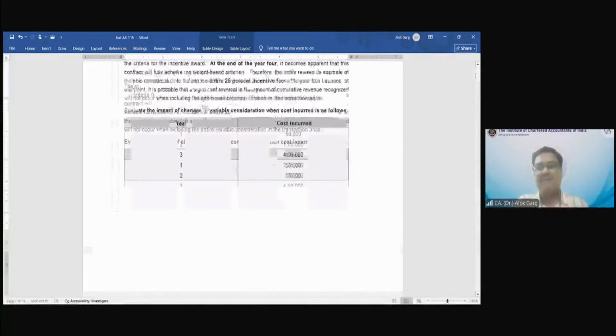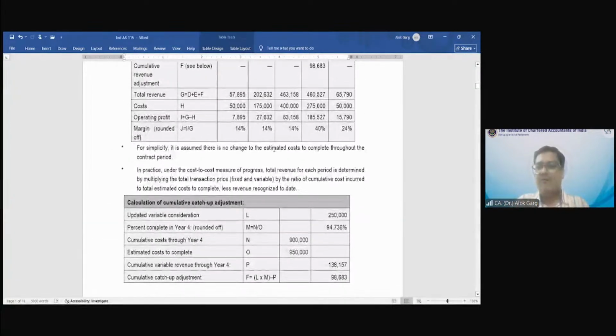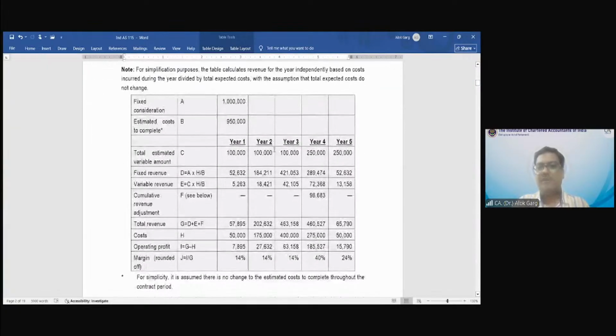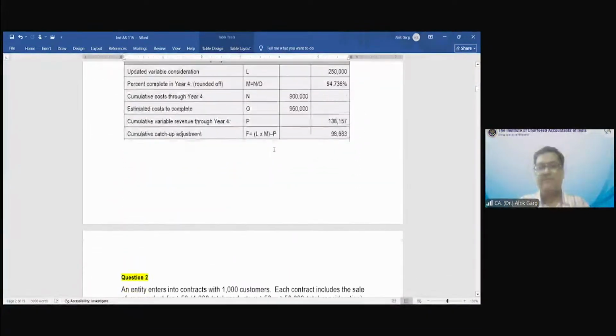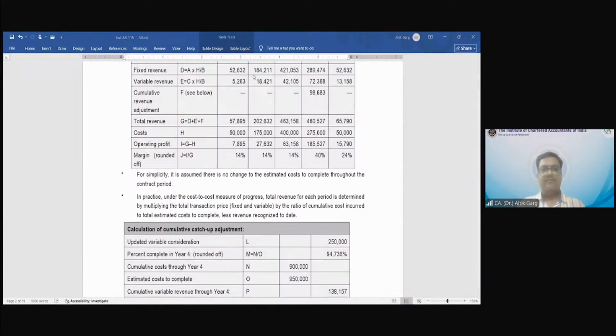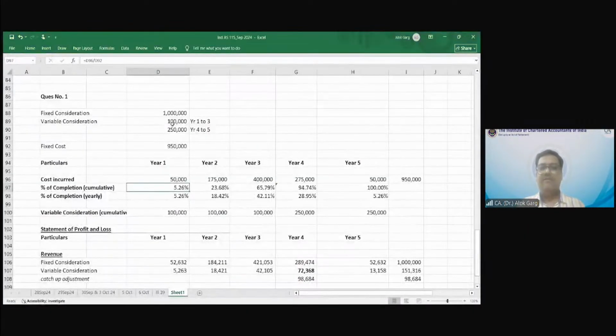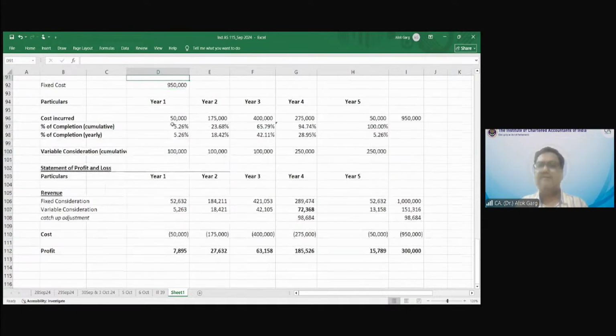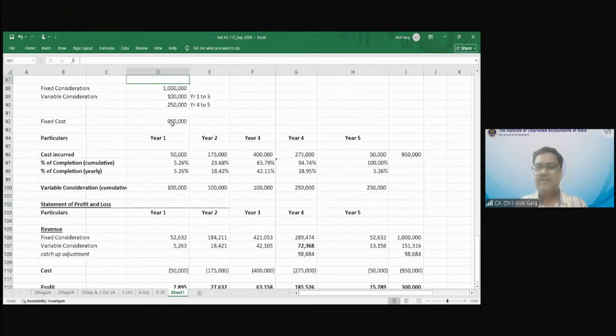For example, I hope the Word file is visible. This is the solution which is there, right? And how have I solved? I have solved this way. This cumulative, yearly. This is more clear, more neat, and you are able to understand it very well, right? Yes? Yes, sir.